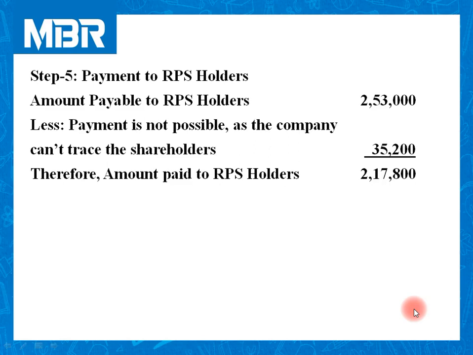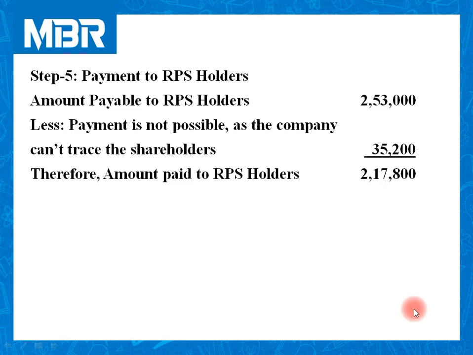They are owners of 320 shares. Per share amount payable to the shareholder: 100 rupees for capital plus 10 rupees for redemption premium equals to 110.